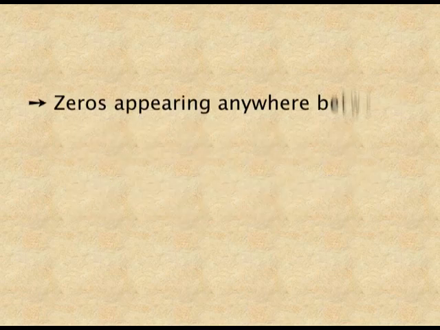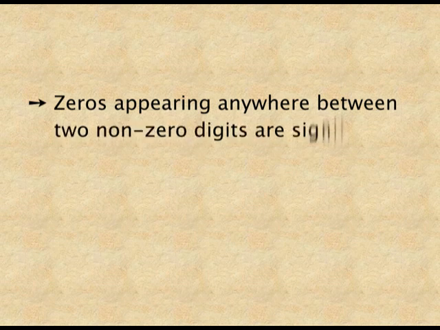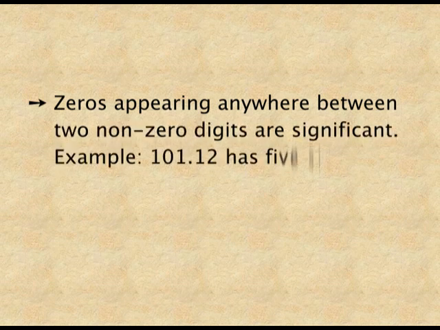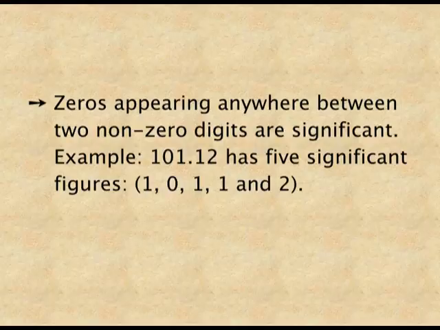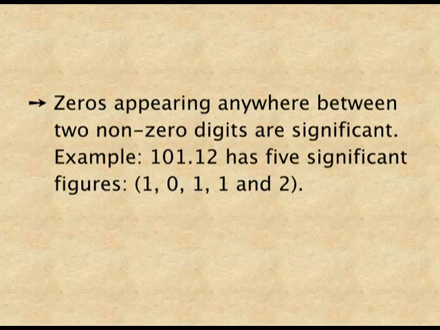Second rule, zeros appearing anywhere between the two non-zero digits are significant. Example, 101.12 has 5 significant figures. Here in this example, 0 is lying between two non-zero digits, that is 1 and 1. So here 0 is significant. Here 5 significant figures are there.